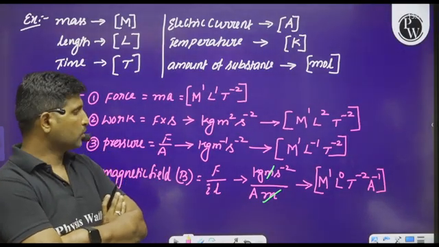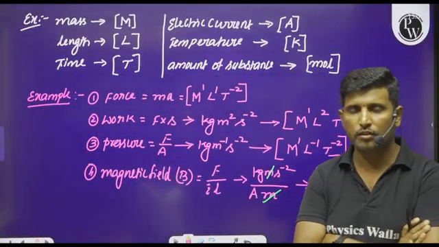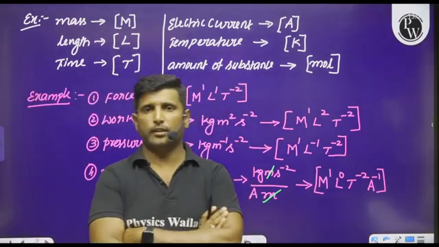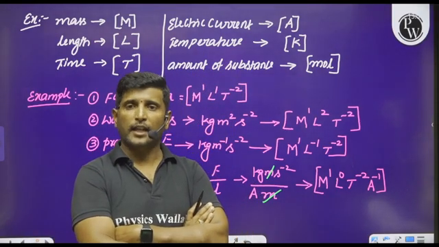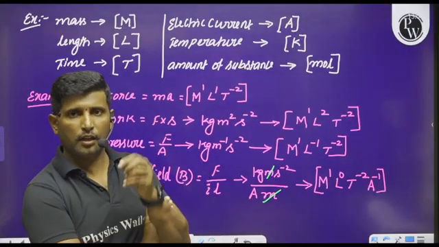Is it clear? So like that, we have to think about the relations. And we have to learn the relations and the units to write the dimensional formula of any physical quantity. Okay.